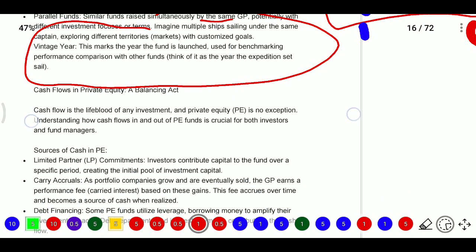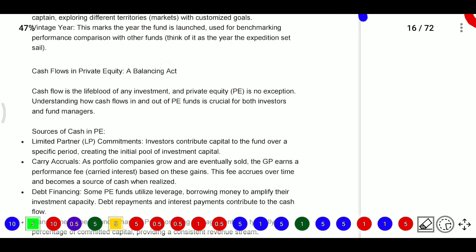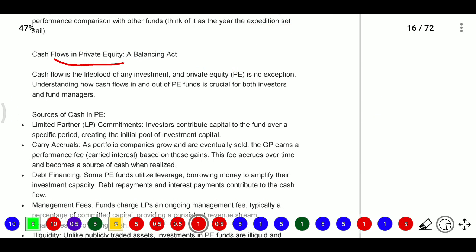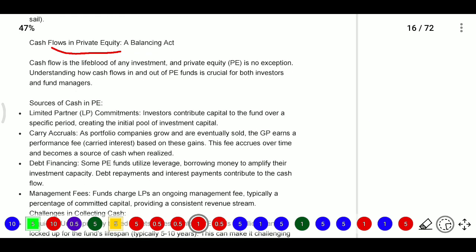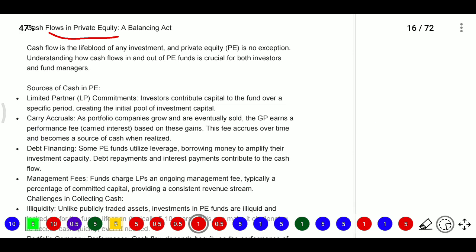Next, cash flows in private equity. How do cash flows go into private equity? In private equity, cash flows are like the lifeblood of any investment. Just as blood flows in your body, cash flows flow in private equity also, and there are no exceptions.